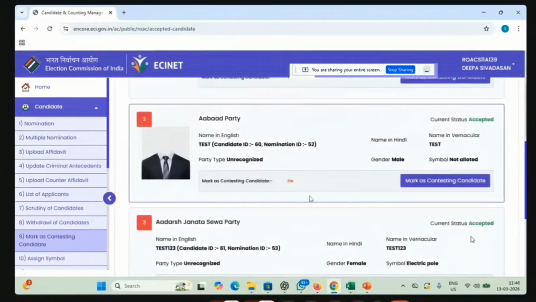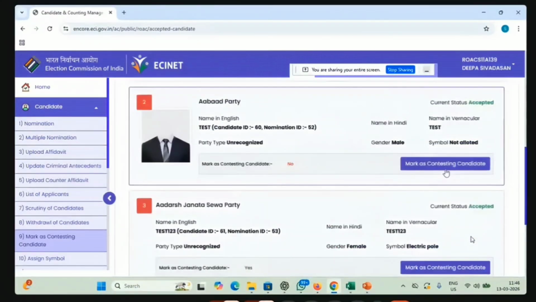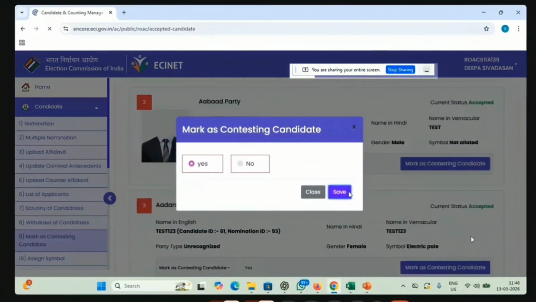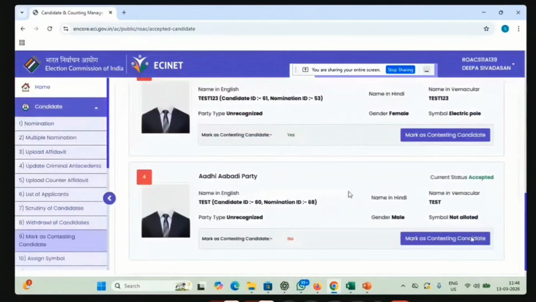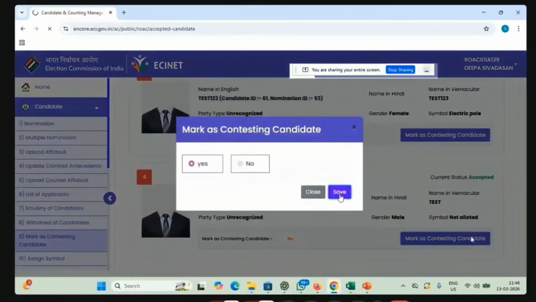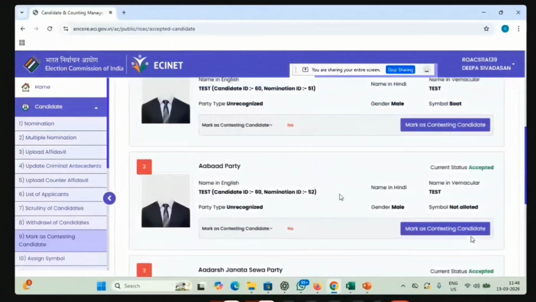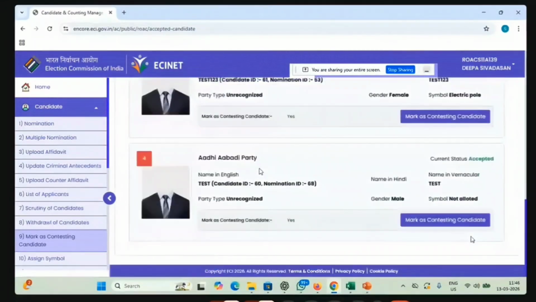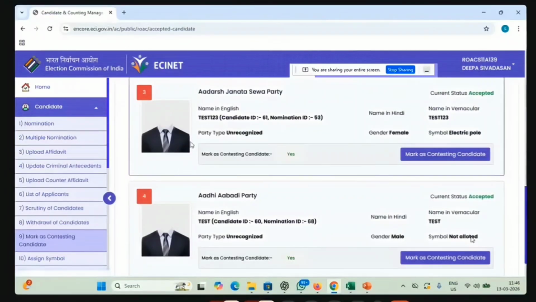By default, everything will be no. You can see mark as contesting is no. So you have to mark it appropriately. I will take the second one, mark as contesting candidate yes, and save. So out of these 4, I have accepted 2, 3, and 4 as contesting candidates. So now we have to worry about only these 3 and 4.